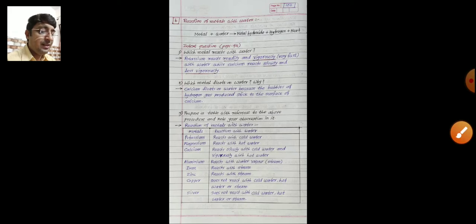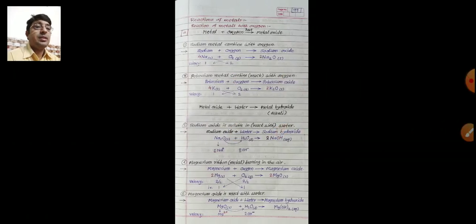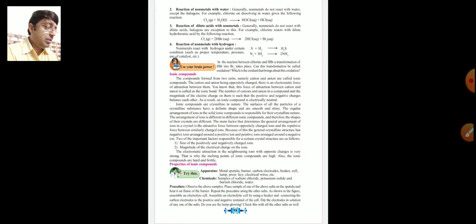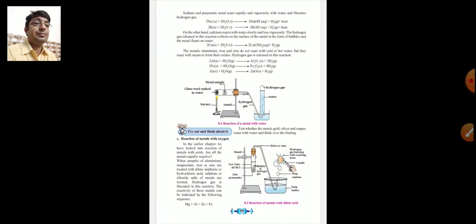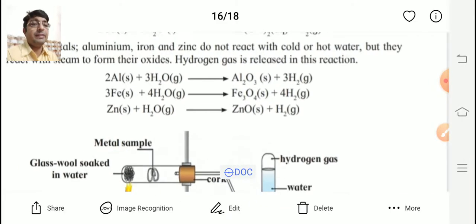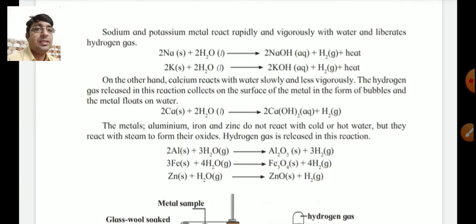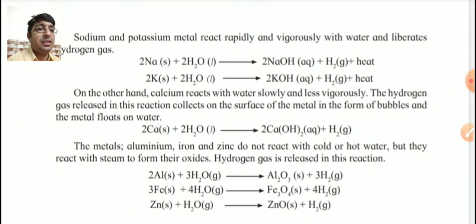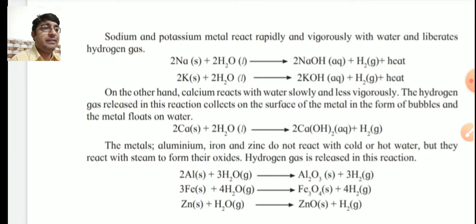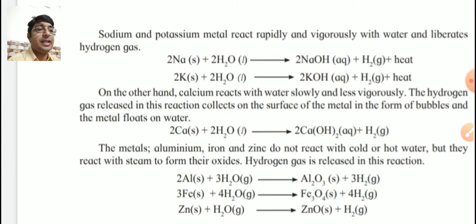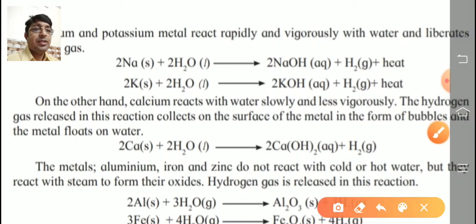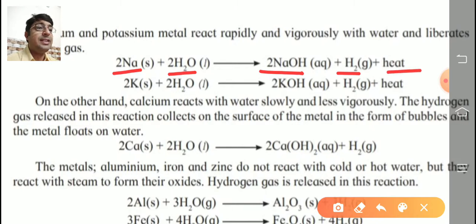So the answer of that activity is given like this. Next, come back to page number 95. Again some reactions are given on this page. Check that. Sodium and potassium metals react rapidly and vigorously with water and liberate hydrogen gas. See this reaction: sodium reacts with water to form sodium hydroxide. Hydrogen gas is released, and heat is also released. Potassium reacts the same way, because sodium and potassium show the same valency.